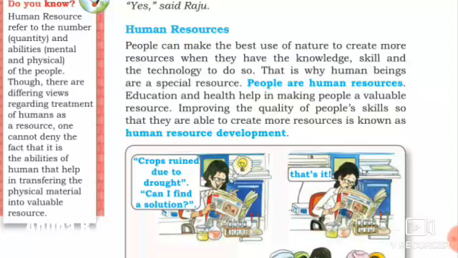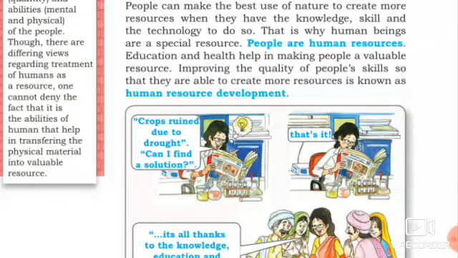People are human resources. Education and health help in making people valuable resources. What makes people a valuable resource? Education and health. Improving the quality of people's skills so that they are able to create more resources is known as human resource development.